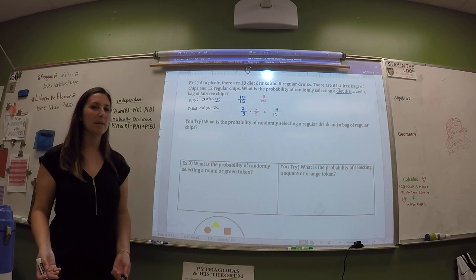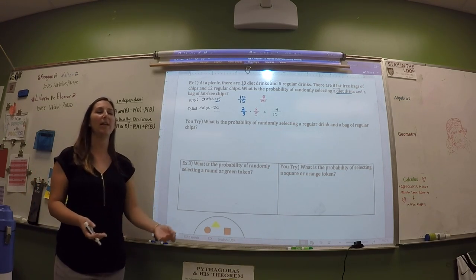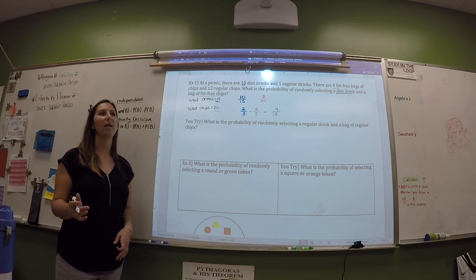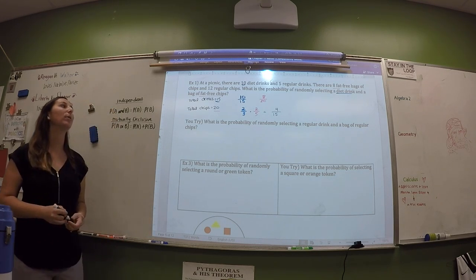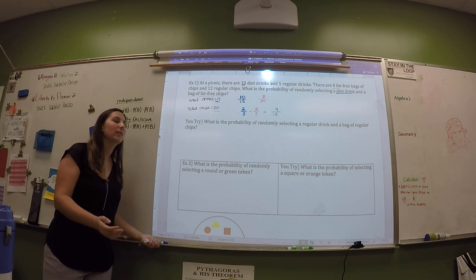And if we added maybe a brownie or a cookie, we just add that. By add, I mean the English add, not the math add. You would just put in that extra piece of information, like, what's the probability of selecting a diet drink and a fat-free bag and a gluten-free cookie?